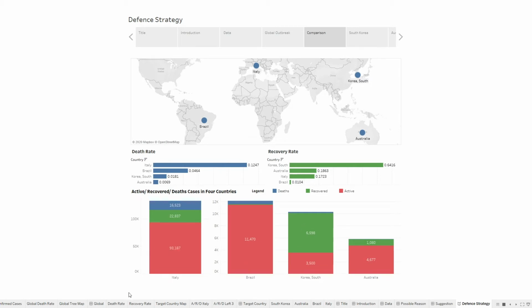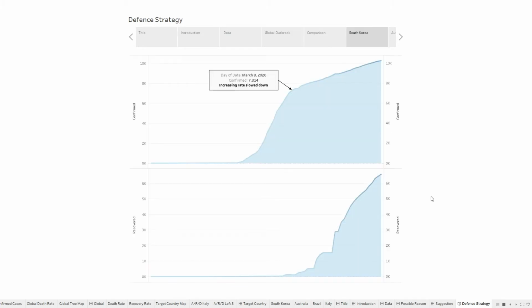And the situation in Brazil is also serious because it has very few recovered cases. Korea is getting better with a high recovery rate, and Australia is fine right now with an almost 0 death rate. On March 8th, South Korea reached a turning point. The increasing rate of confirmed cases began to slow down, and their recovery rate is still growing rapidly.